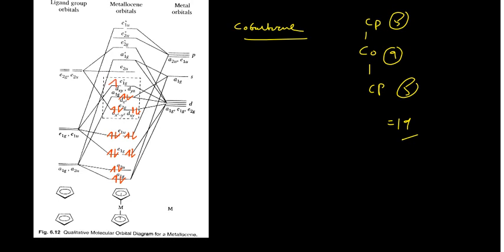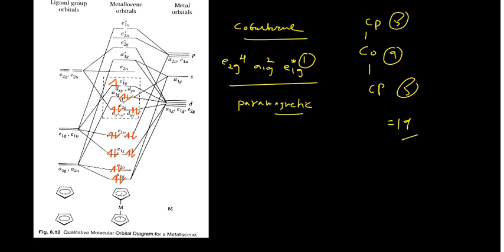Okay, so the electronic configuration in that case would become E2G4, A1G2, E1G antibonding 1. This is the configuration. Since it is having one unpaired electron, it is paramagnetic. It is paramagnetic in nature.